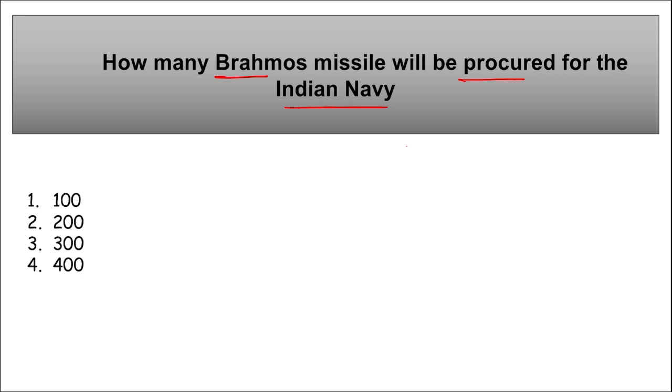The Cabinet Committee on Security, CCS, I repeat, Cabinet Committee on Security has approved the procurement of more than 200 BrahMos extended range. This is the new version of BrahMos missile, that is BrahMos ER, that is BrahMos extended range of these missiles. Extended range of these supersonic cruise missiles will be procured, 200, right?